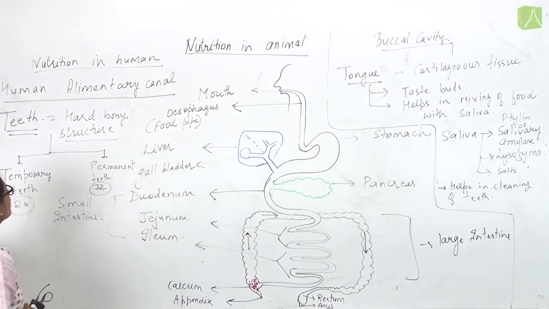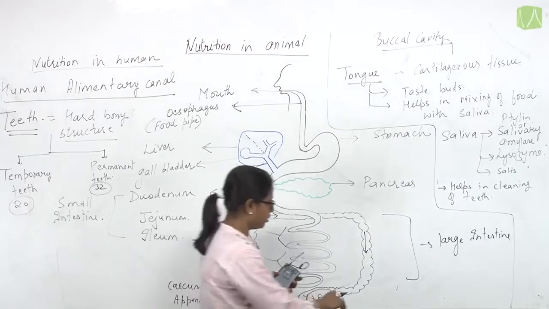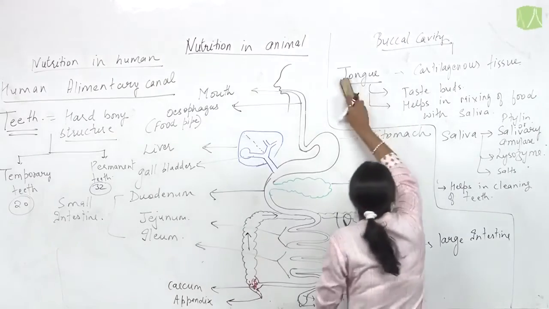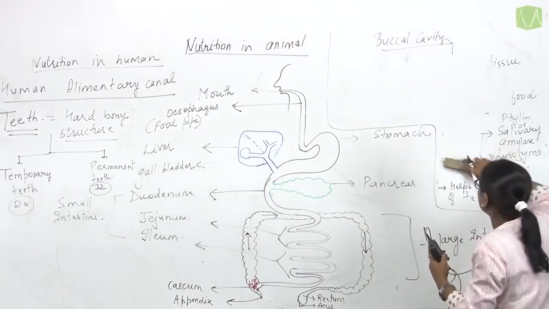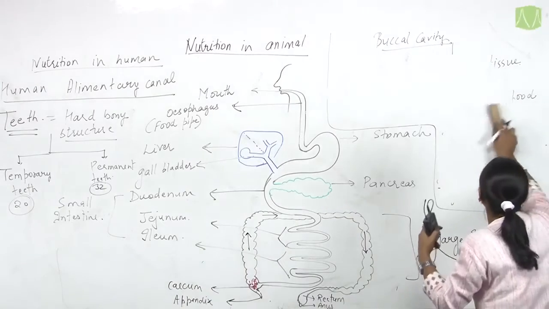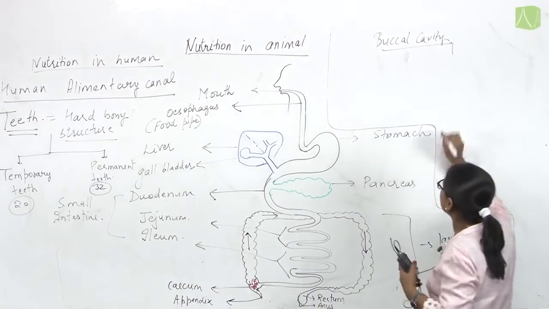Now let's discuss the structure of teeth. Before continuing with the types of teeth, let's first discuss the structure of teeth.